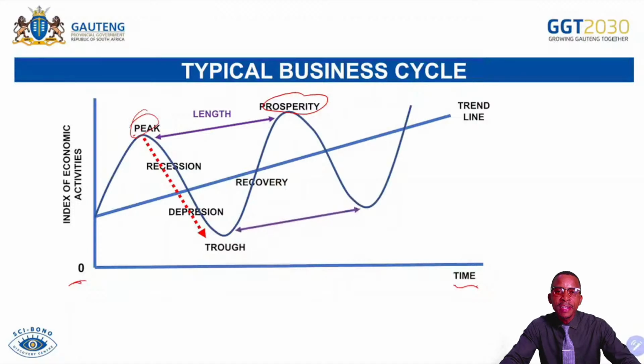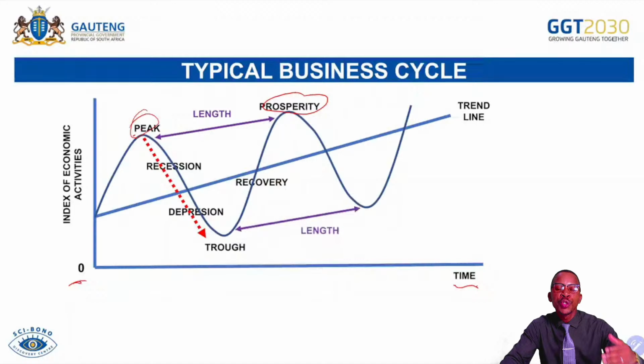If ever they say describe the concept length, be aware that we are talking about the distance from peak to peak, or peak to prosperity, and trough to trough. That's our length of the business cycle. That is the duration taken by the cycle to be the full cycle.